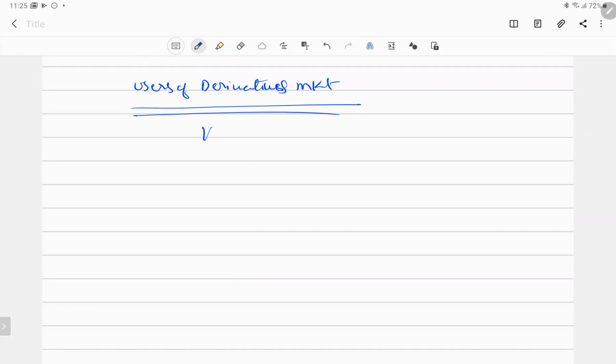We have the hedgers, we have the speculators, and we have the arbitrageurs. The arbitrage concept we have already seen, so you know who the arbitrageurs are, right? Hedgers are nothing but those who want to hedge their risk.